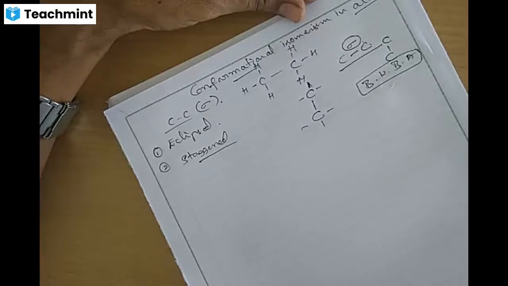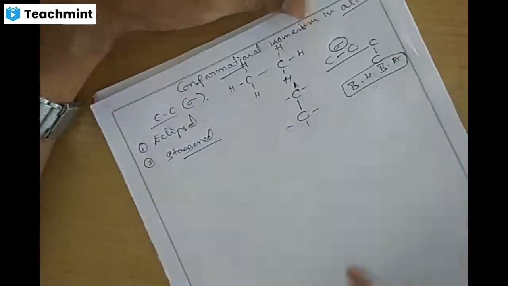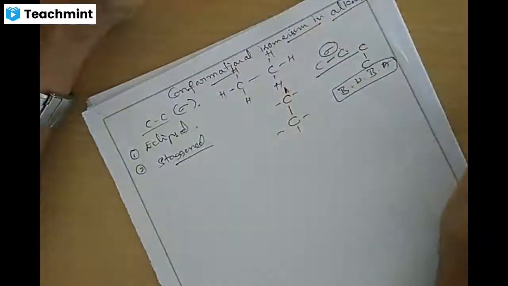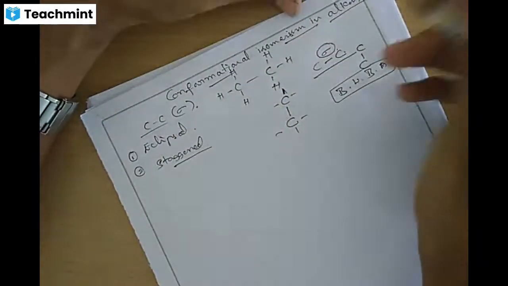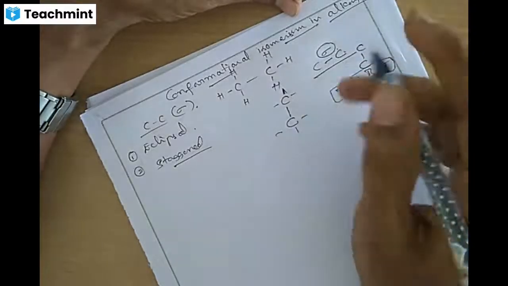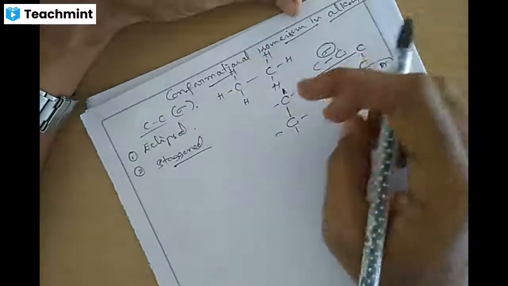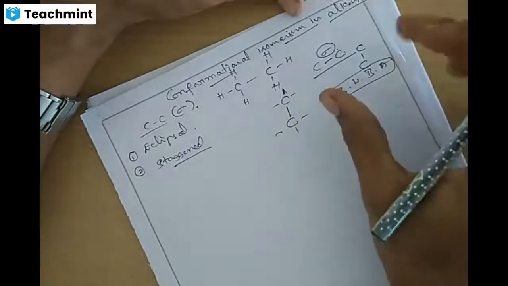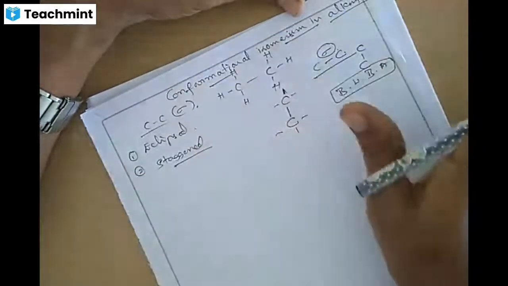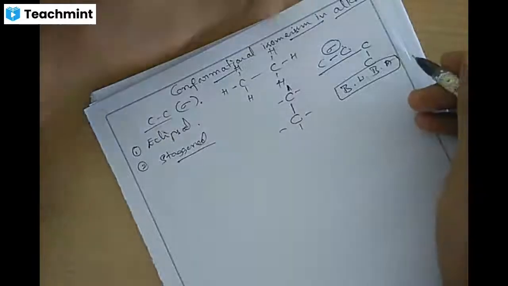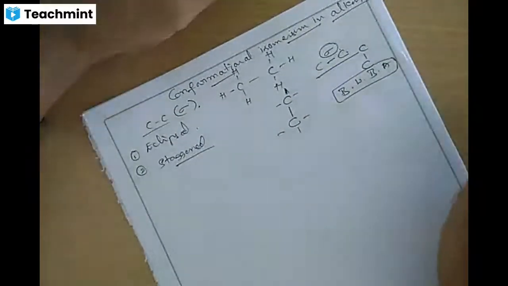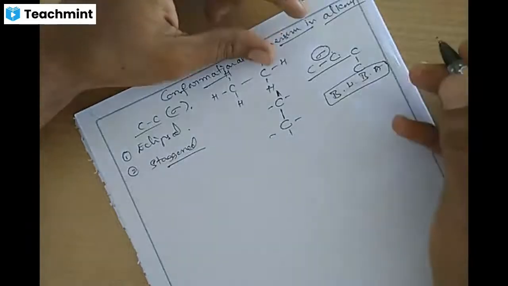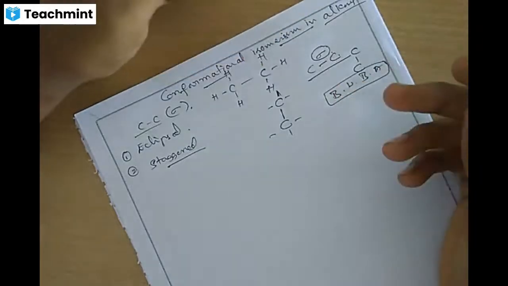Okay. As I said earlier, I have sent a video to you on conformational isomers. Just watch this. In there, what I said is that conformational isomers arise in carbon-carbon single bonded compounds, that is, only in alkanes. We cannot see conformational isomers in alkenes or alkynes. Why? Because with a double or triple bond, they show a different type of isomerism.